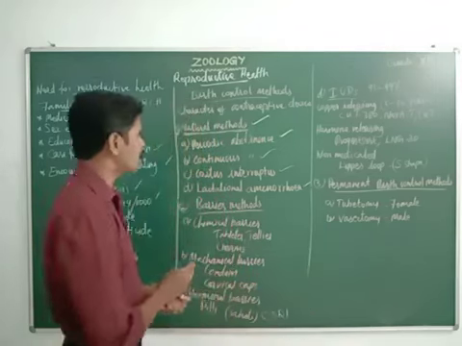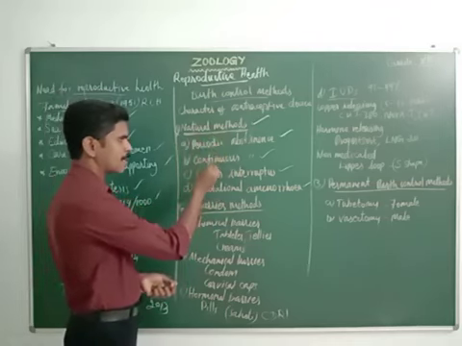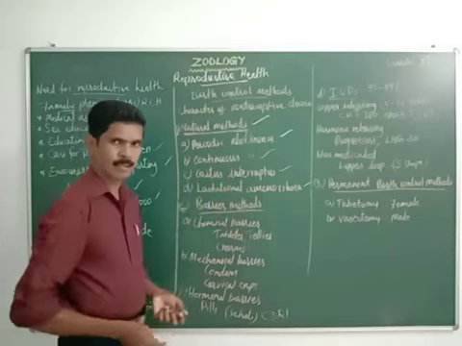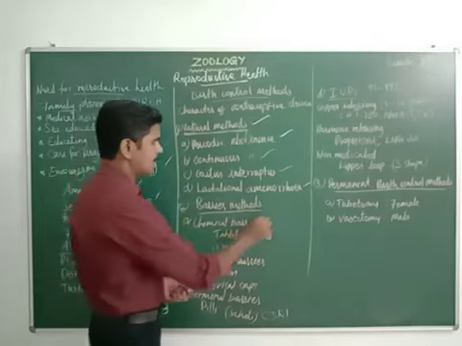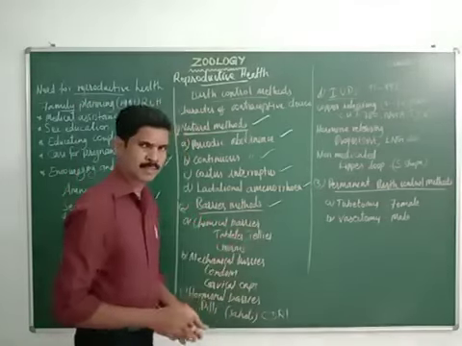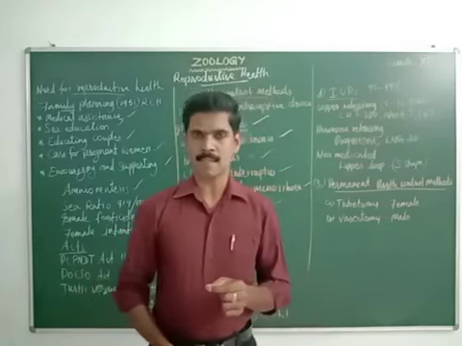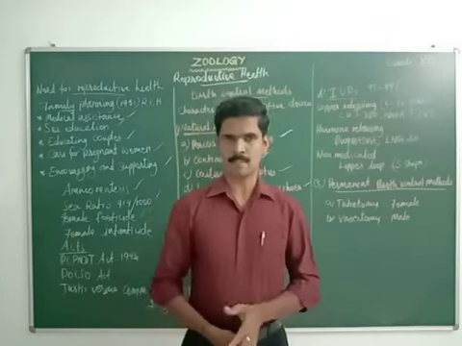Okay, dear students, now we have completed 4 important natural methods: periodic abstinence, continuous abstinence, coitus interruptus, and lactational amenorrhea. Hope you understood. Then the next one is the barrier methods. Here the meeting of the male sex cell and the female sex cell is prevented by using some barriers.